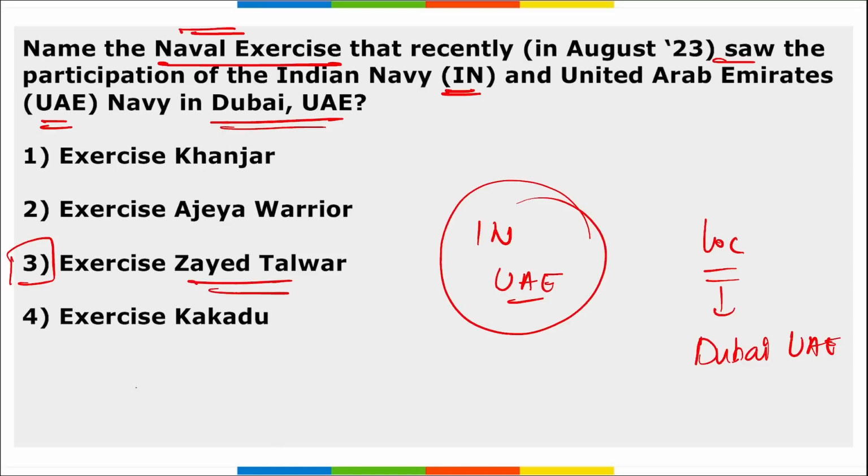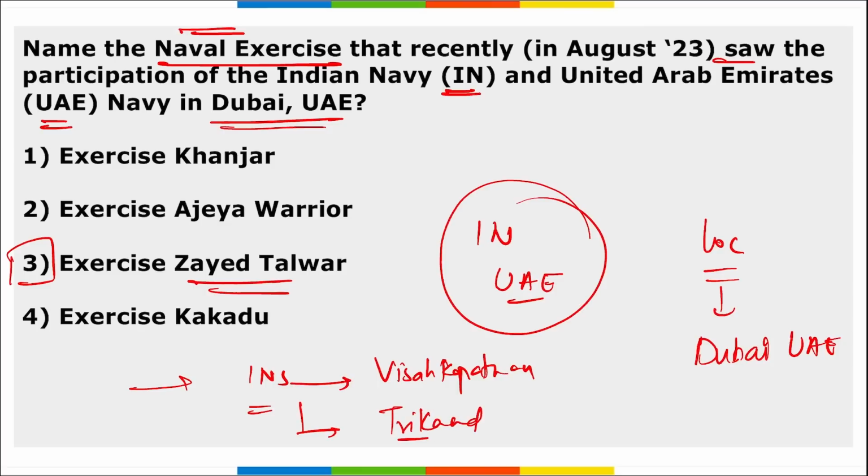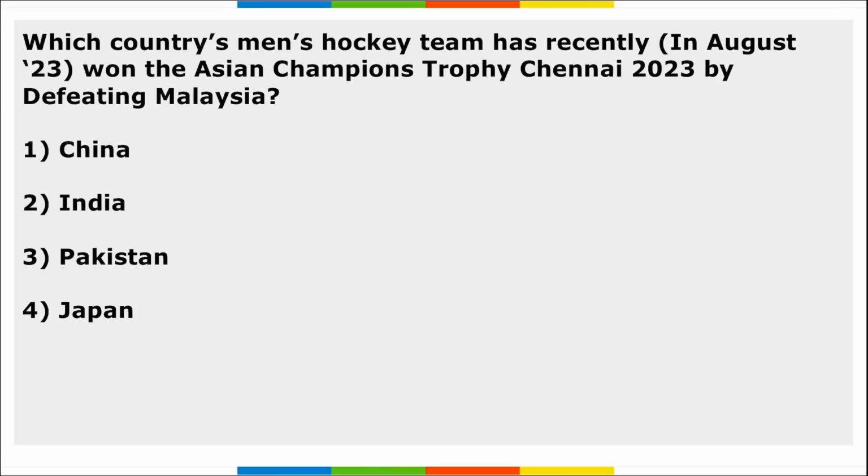Now the next thing that becomes important is which Indian naval ships took part here. It is your INS Vishakhapatnam, and second is your INS Trikand. So these are two Indian naval ships that took part in this Zayed Talwar that was held between Indian Navy and UAE Navy, and the location where this was held is Dubai, UAE.